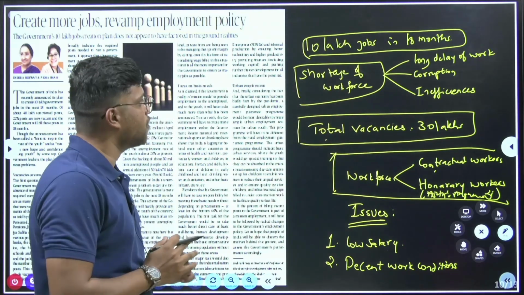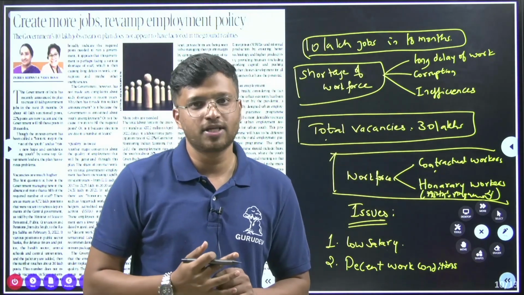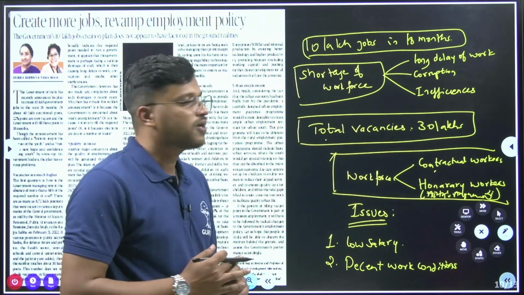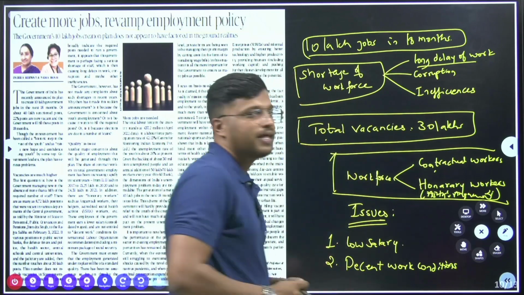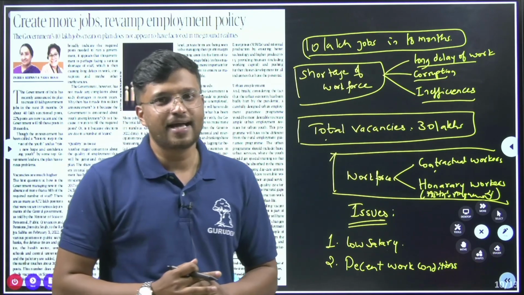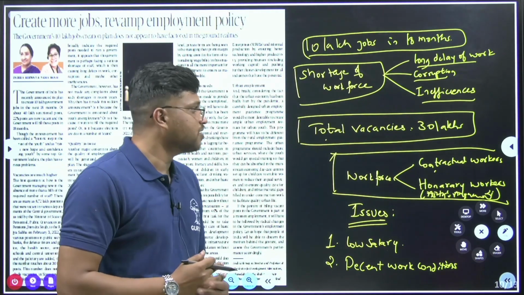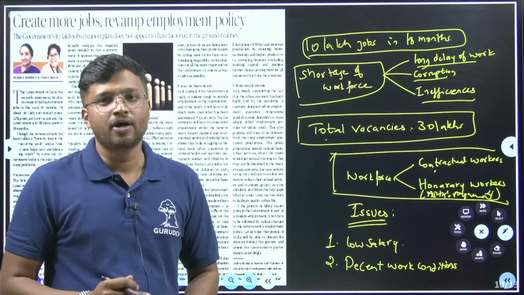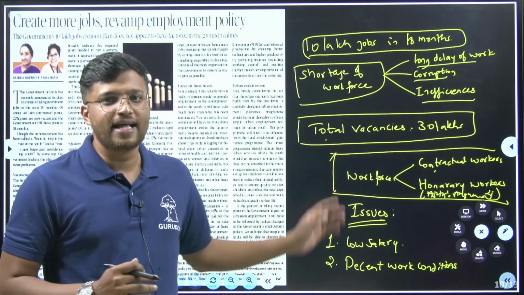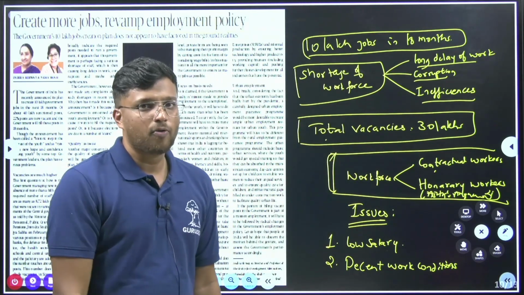create 10 lakh jobs in next 18 months. Okay, this has been the government policy. It has been announced few months back. But what is the problem when there is a shortage of workforce? There are three problems. First of all, there is a long delay of work. There is a lot of corruption that is involved, as well as inefficiency. The article also mentions that when we look at all the departments of the government and also on other sectors, we realize that the total vacancy is around 30 lakh. So what the government is planning of 10 lakh jobs is nowhere sufficient of how much of the vacancies are present. Fine. Then we look at the problems.